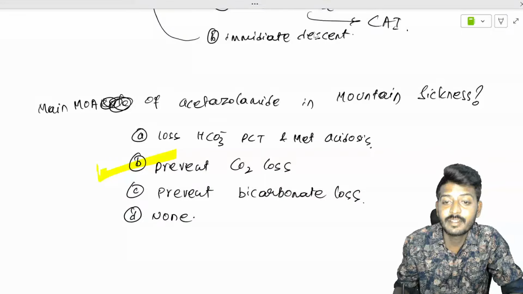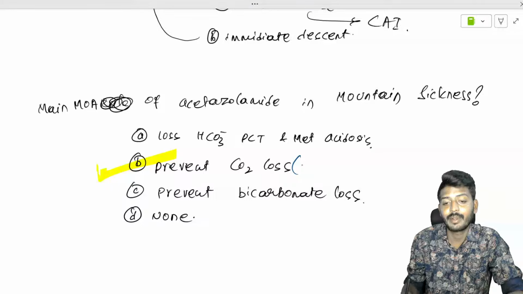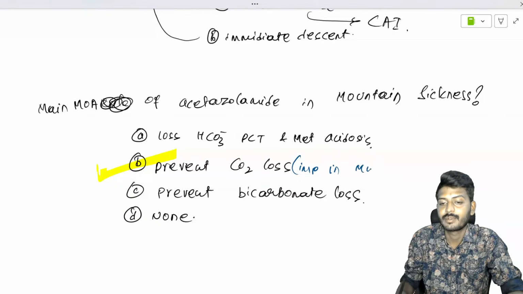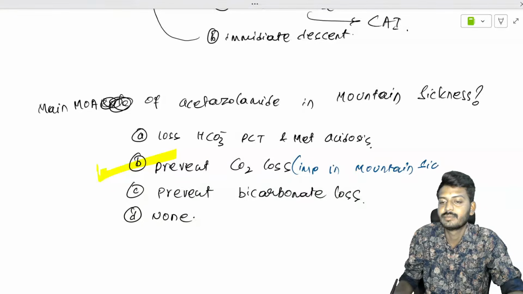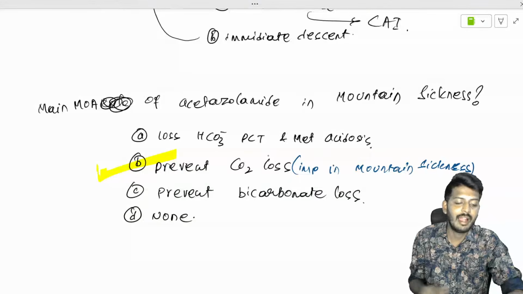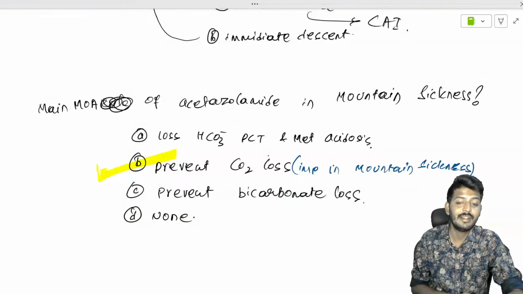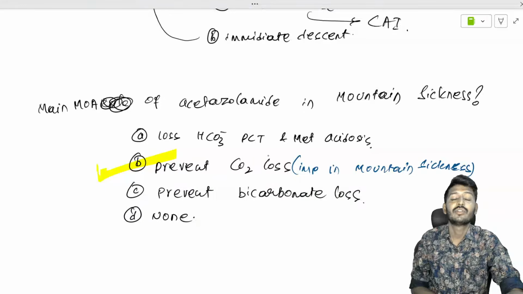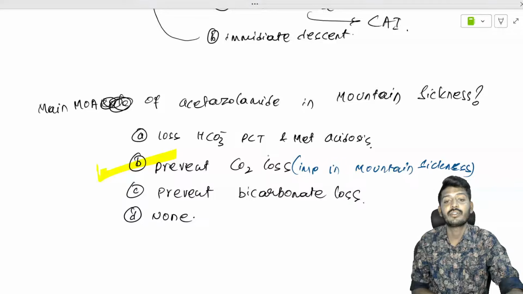So this is the first and important mechanism in mountain sickness, and in mountain sickness A becomes the second one. Please understand, carbonic anhydrase is an enzyme which is also present in the lungs.